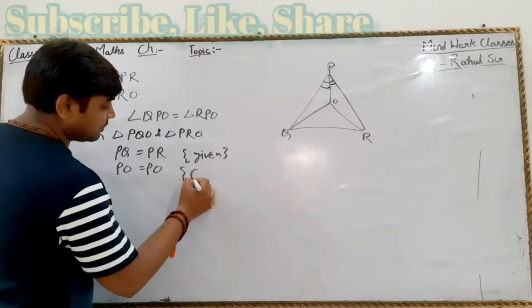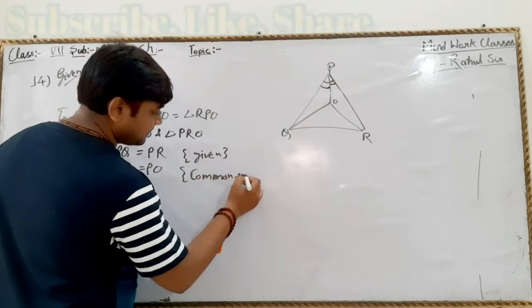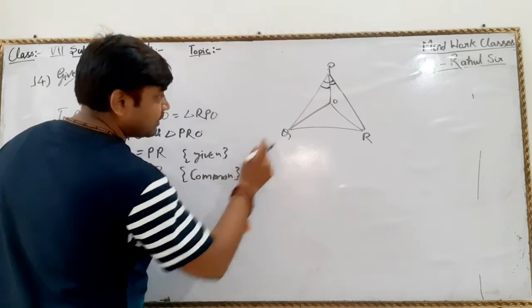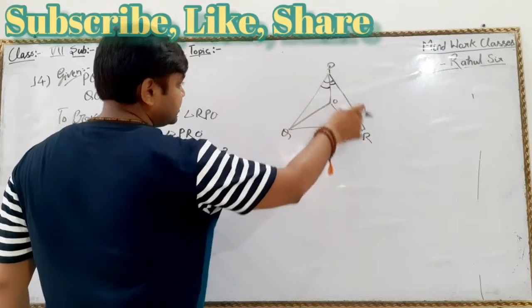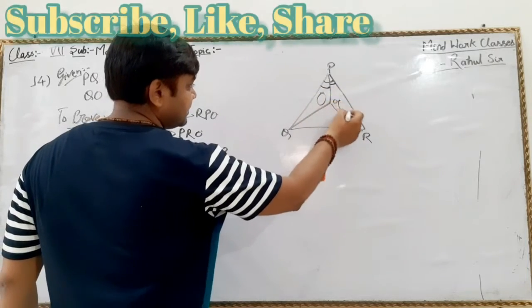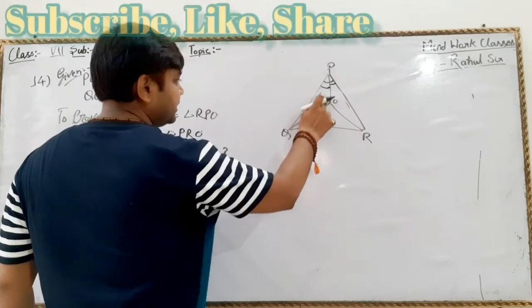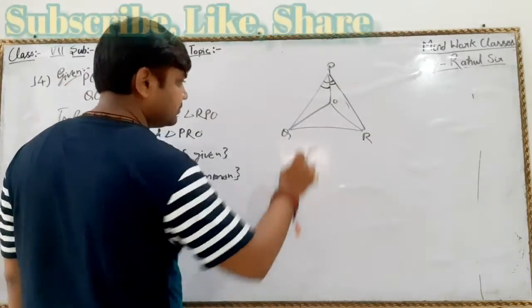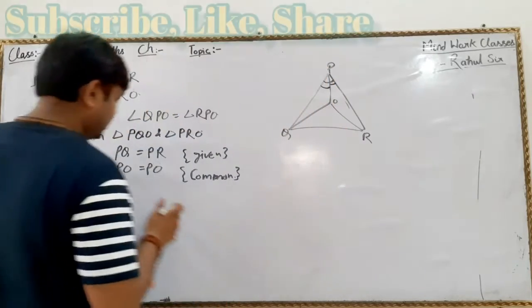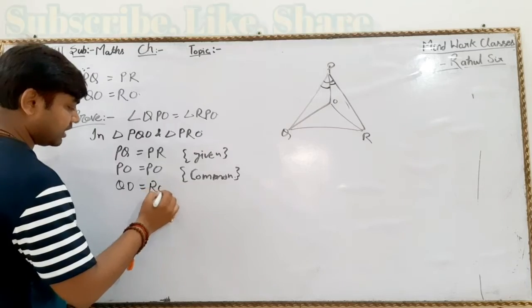Why? It is common in both the triangles. We are taking triangles PQO and PRO. In these two triangles, PQ and PR are equal, PO is common, and QO is equal to RO, which is given.